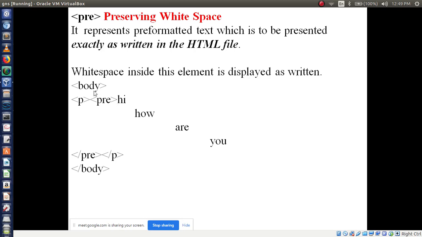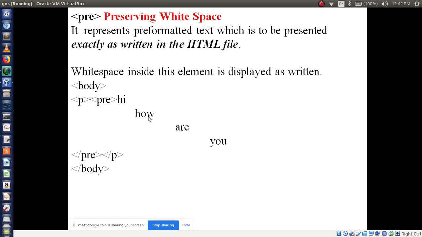So body tag followed by p. Why are you using p here? To display any information. For that purpose you have to use the p tag. Then the next tag is what? Whatever you are typing, writing, this same information has to display on the website. So you have to use the pre tag. Pre means preserve these white spaces.